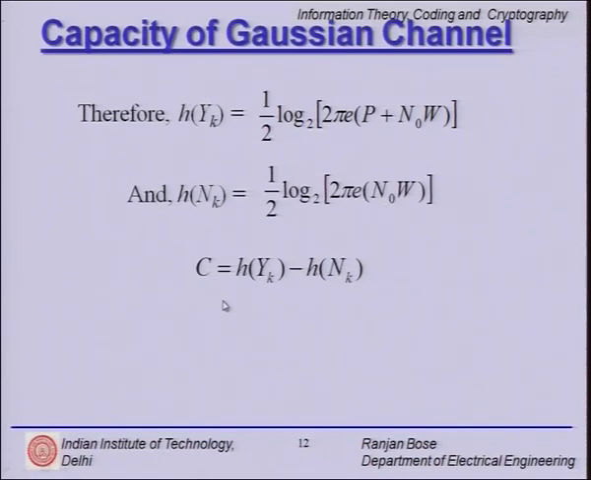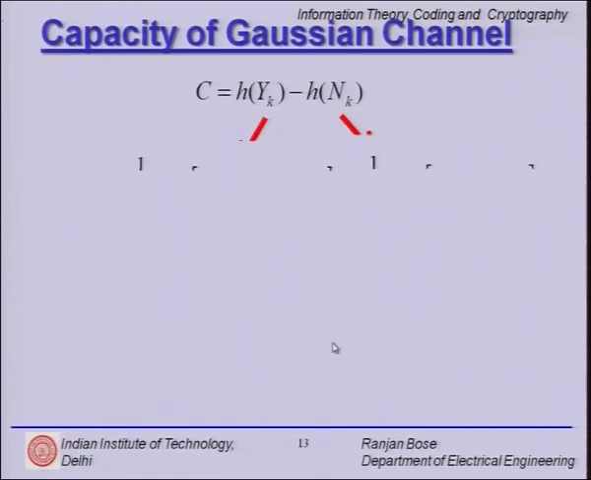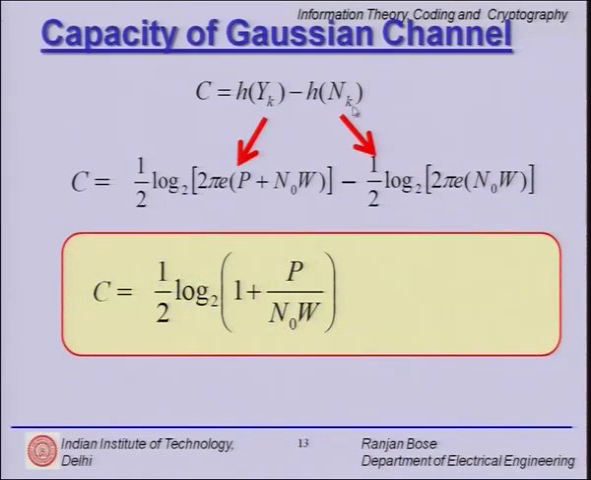Now, we come to finding the capacity, which is the difference, and we write it out explicitly. So, the expressions for H(Y_k) and H(N_k). We write it down as a difference. Now, difference of logs is just tailor made for simplification, so what we do is we take half log to the base 2 common and then we take the ratio. So, 2 pi e (P plus N naught W) divided by 2 pi e N naught W.